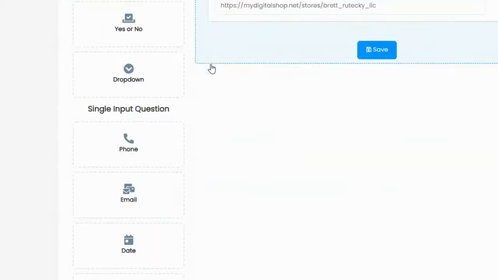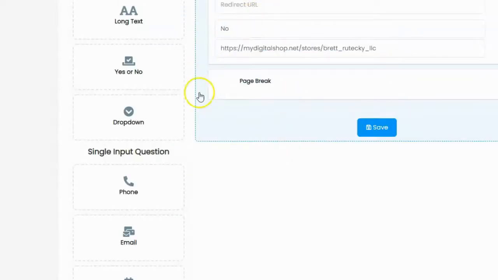So what I'm going to do is I'm going to go ahead and add in a page break. I'll drag that in there. And this way, the next question that I add below the page break will be on a new page that will load. And I'm going to do that between each question, so that way the question where it asks them for their email address is on its own page, and it's the last thing they see, making them more likely to opt in.